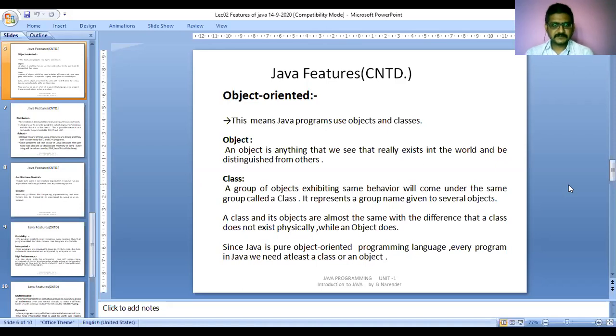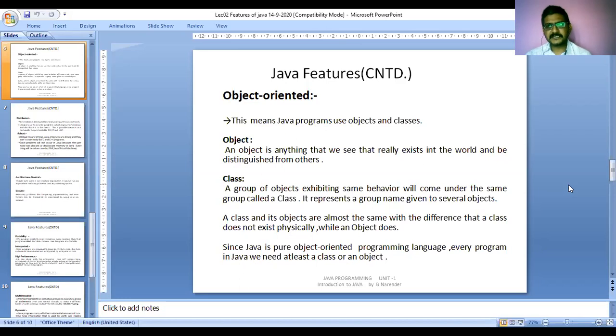Let me see what exactly an object is and what exactly a class is. An object is anything that we see really exists in the world and is distinguished from others. A simple definition: an object is a physical entity or a physical thing which exists in the real world.